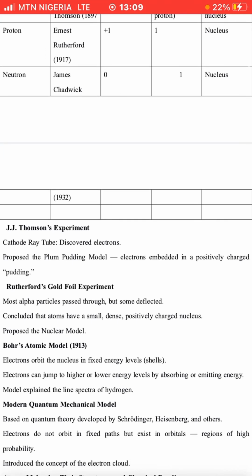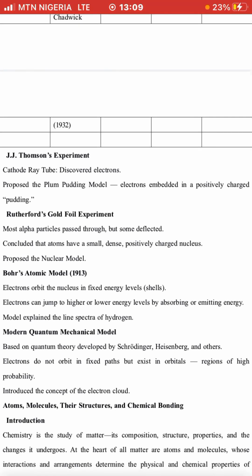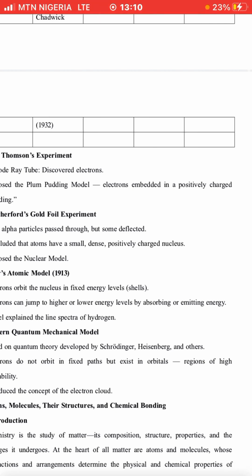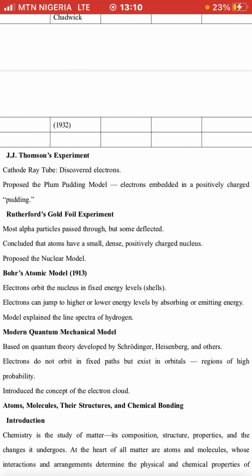Then we have another person that talked about the atom, J.J. Thomson. As you can see in the chart, he discovered the electron, and that electron is embedded in a positively charged body. Then we have Rutherford's gold foil experiment, as we have there. We have Bohr's model, which discovered that electrons orbit the nucleus in fixed energy levels called shells.